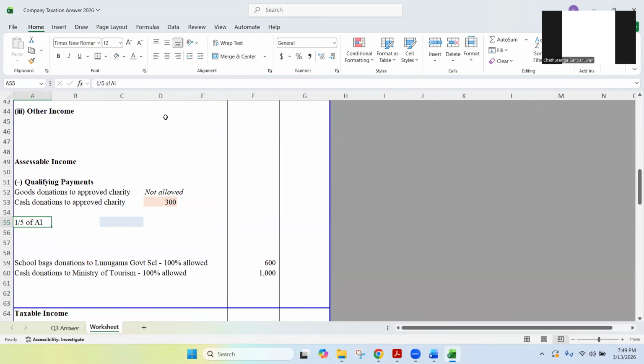Then you need to compare this with the upper limit of how much? 500,000. You need to take 1/5 of the taxable income and consider it with 500,000. You need to take the lower value between 1/5 of taxable income and the upper limit of 500,000.